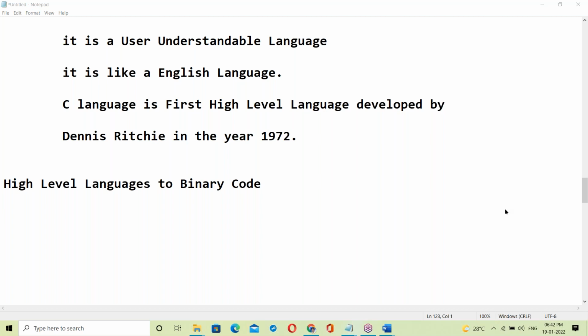See, which one will convert from high level language to binary code, the system understandable language? For this, either interpreter or compiler.